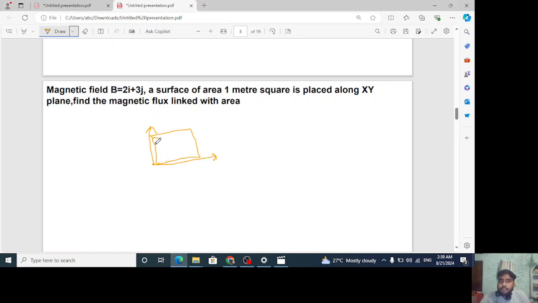Okay, so understand first, you can solve it in two ways. How? See, first understand its area vector. Where will the area vector be? Its area vector will come perpendicularly outside. Means what? In the Z direction. Hope you got it. This is X. This is Y. So this is the Z direction. The area vector will come in the Z direction. I hope you got it. If still not getting it, then try to understand it from here, beta. I'm trying to explain it to you here.